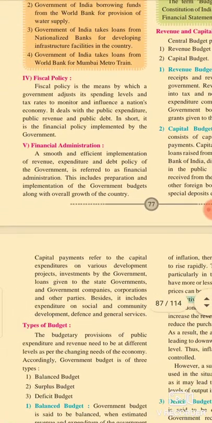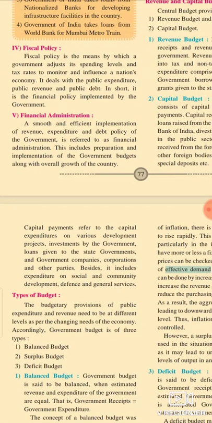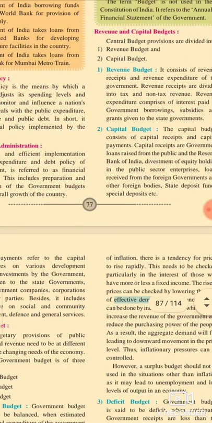And the government capital payments means the spending of money on capital assets. The capital payments refer to the capital expenditure on various development projects, investment by the government, loans given to state governments and the government companies, corporations and other parties. Besides, it includes the expenditure on social and community development, defense and the general services, etc. This mentions the revenue receipts and revenue expenditure of government, and capital receipts and capital expenditure of government.